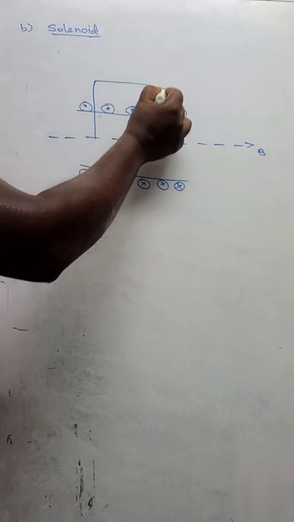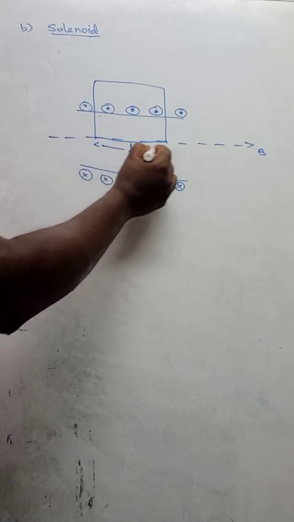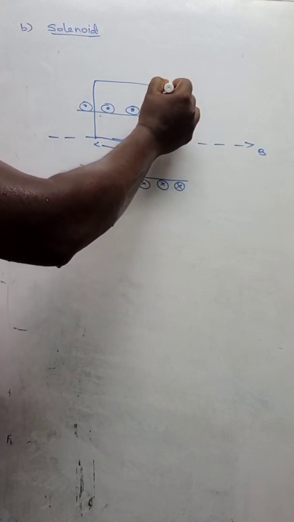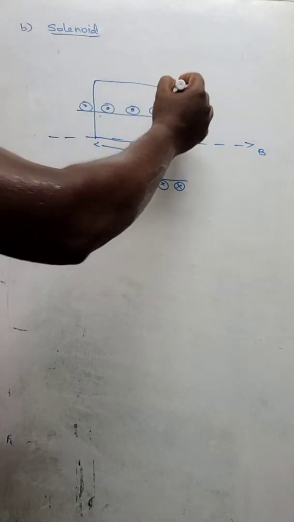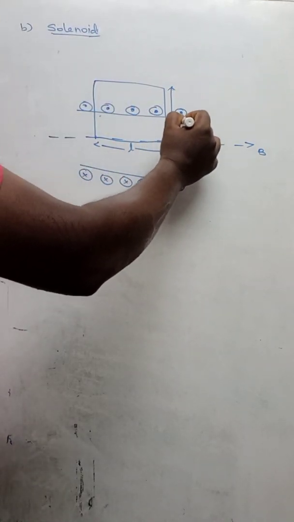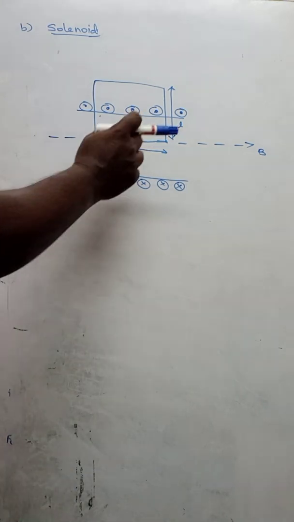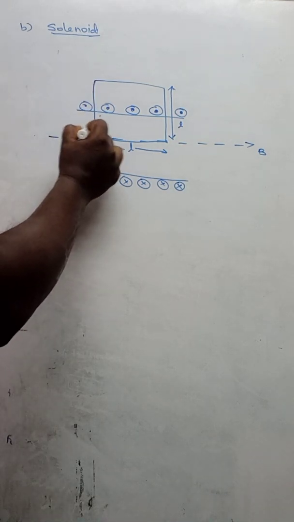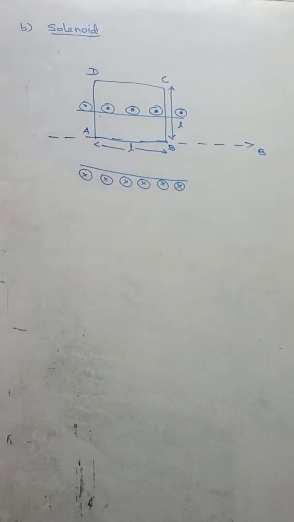So let me consider this as an Amperian loop. Let me take the length of the Amperian loop as L, and the breadth, let us consider a square with the length L, and this is also the length L. So the sides, and the breadth also, are L. That means let us consider the Amperian loop as a square with side L and name it as A, this is B, this is C, and this is D. So this is the Amperian loop. Let us assume that this is the Amperian loop.